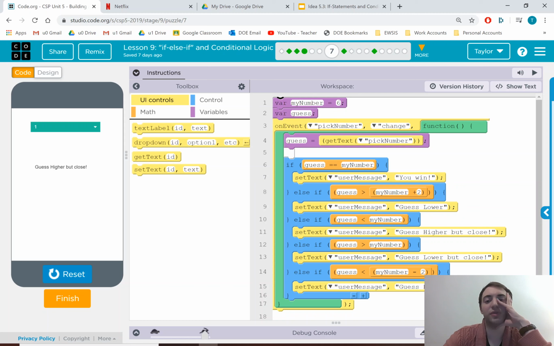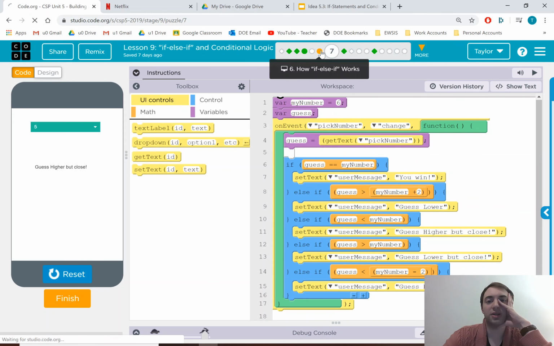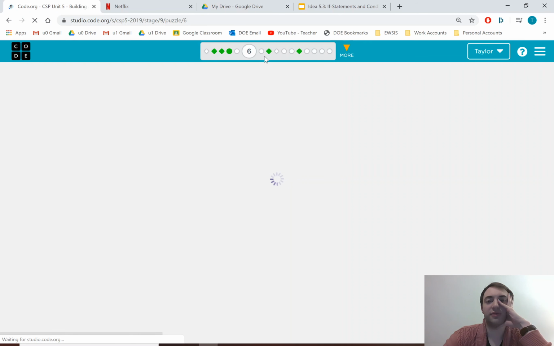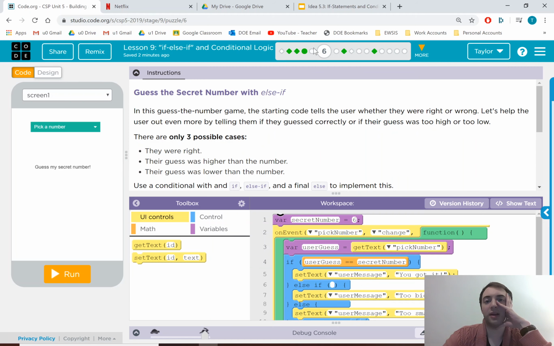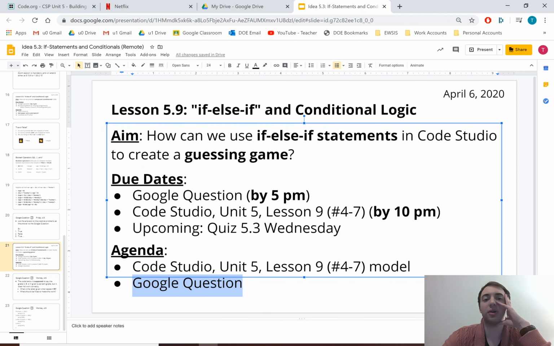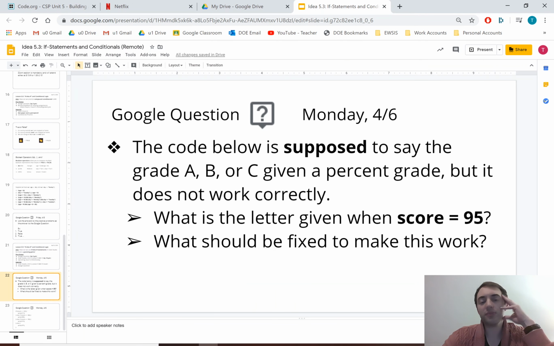And you'll need to move these around a little bit, like I showed before, to make it work. Cool. So that's that. So fix this one up, make it work. Number 6, finish up the code to make it a proper guessing game. Number 5, you're practicing fully on your own. And number 4, I did as a model. So you can pause or rewind. Okay. A similar idea, you can kind of see, if you go through these, you'll see that there's a theme to the things I'm covering.